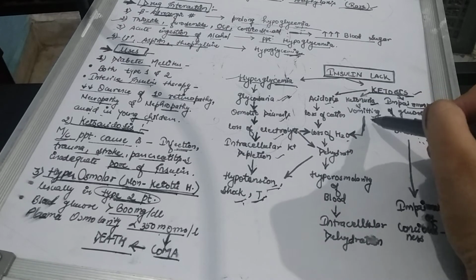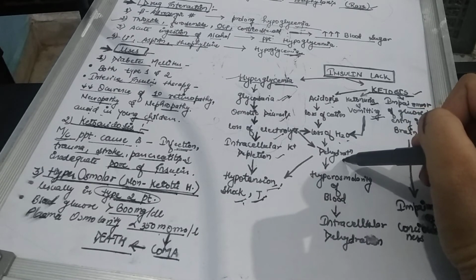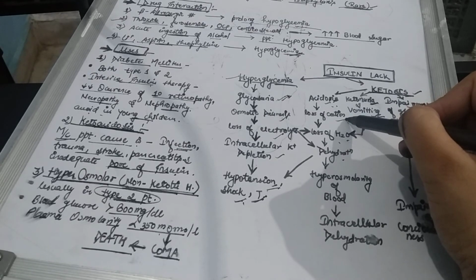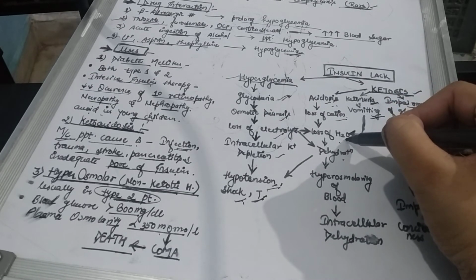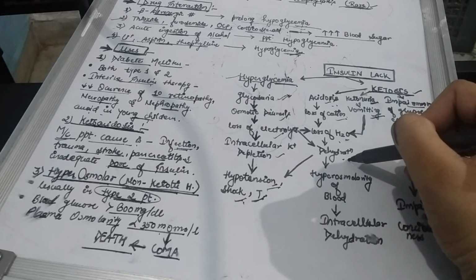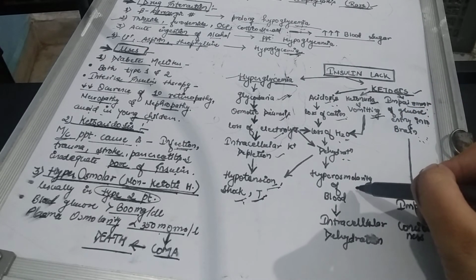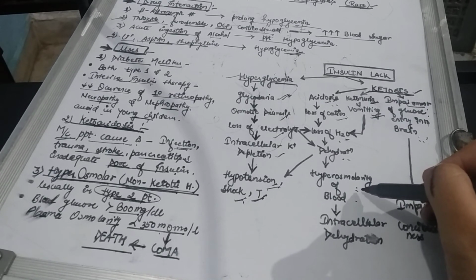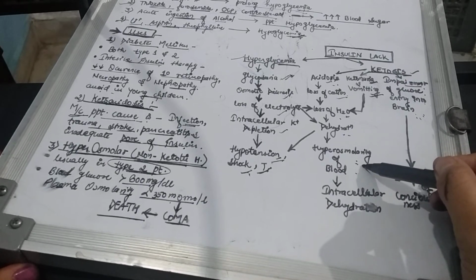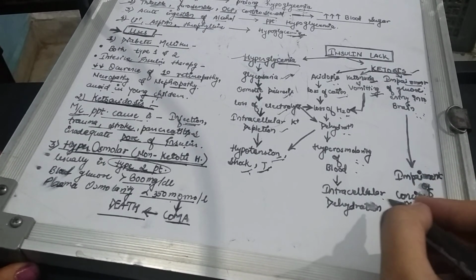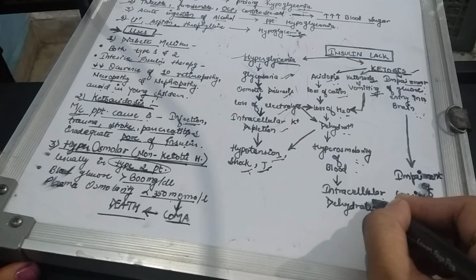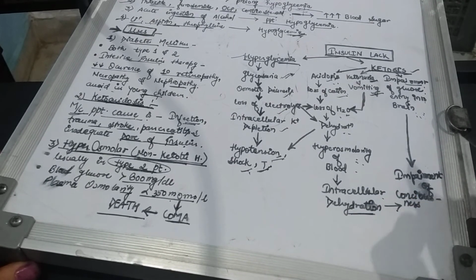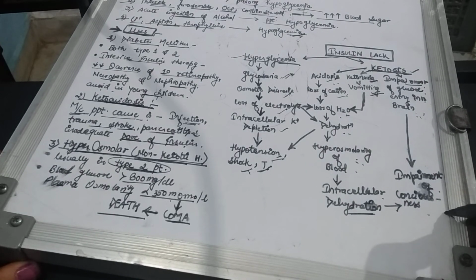Both of these things are responsible for the loss of water, that is dehydration. Same as in acidosis, there will be loss of cations in the urine, there will be loss of water along with that, there is going to be dehydration, and it is responsible for hyperosmolarity of the blood. Why? Because there will be loss of water, so osmolarity will increase and is responsible for intracellular dehydration.